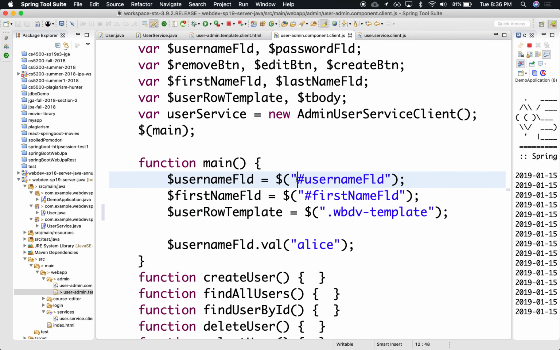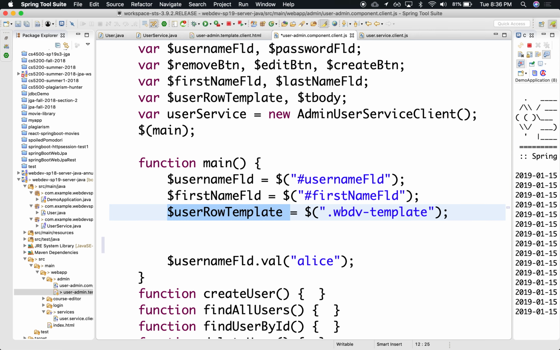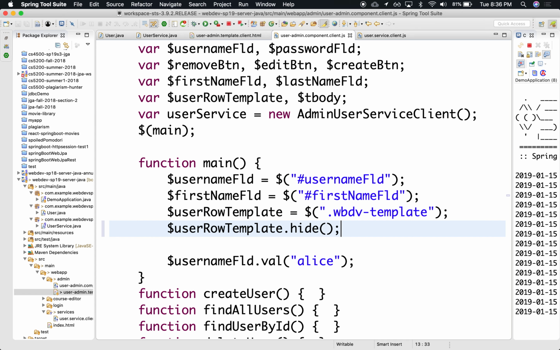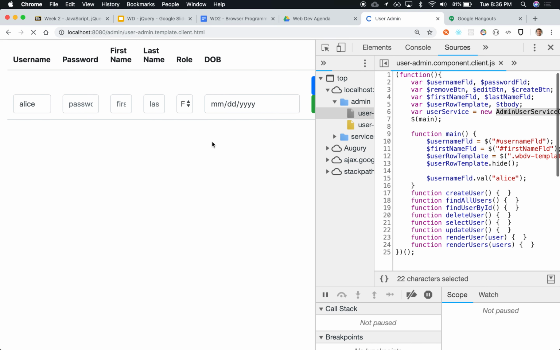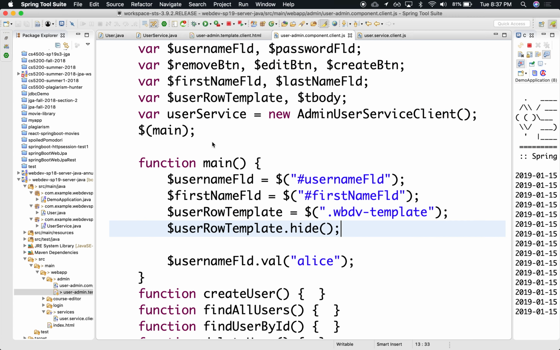Right, so this is using class CSS basically. It's using CSS rules to refer to pieces in the document, whether they're IDs or classes and whatnot. So we have that. Let's see what we could do. We could hide it. If we refresh, notice that it's gone. I'm hiding it. So yes, I can manipulate it. That's good. We can clone it. So this will make an in-memory copy of that DOM node, and all its descendants, all its content. It'll make a copy, and then I can assign it to here, var clone.